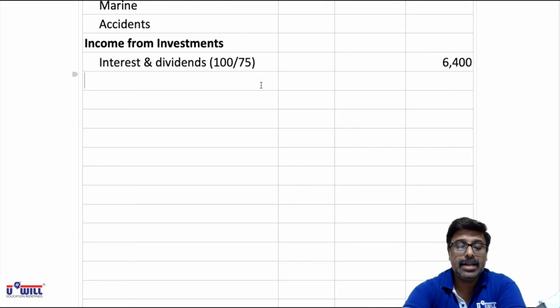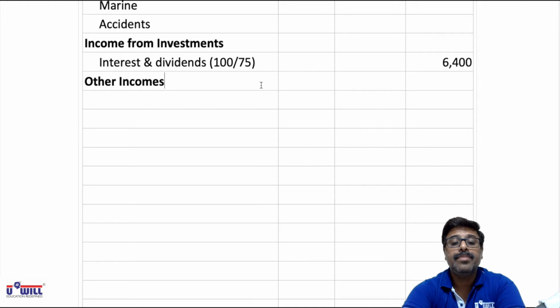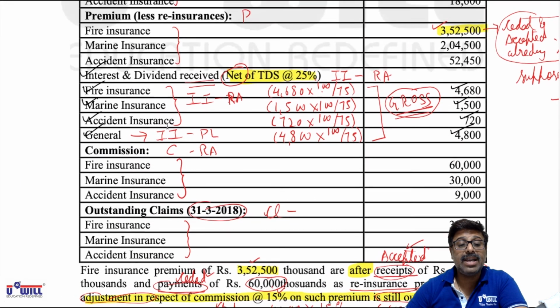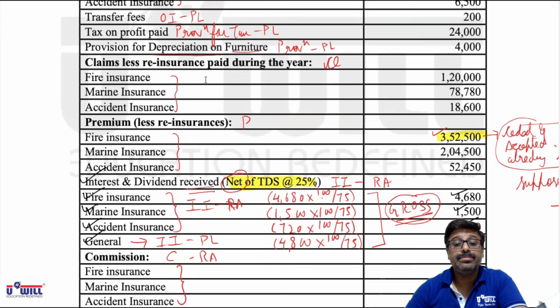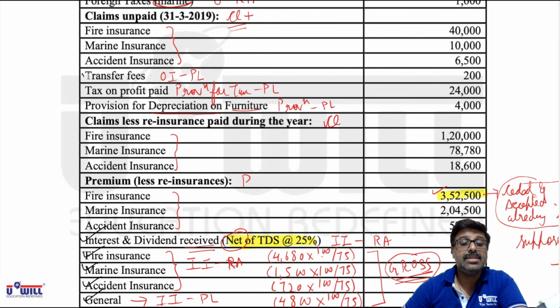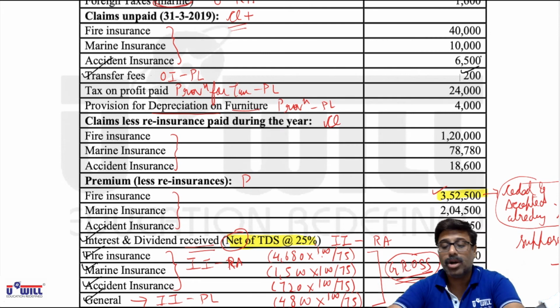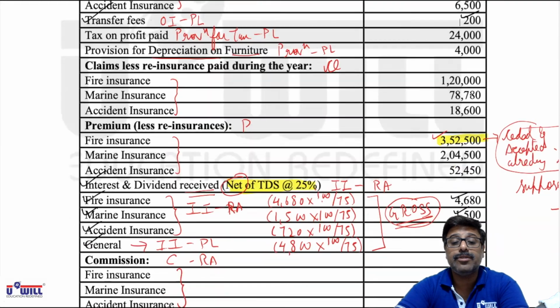Then we have other incomes, the OI P&L marked item: transfer fees, 200. It is not mentioned which business it is related to, so it comes in P&L account. Transfer fees of 200.